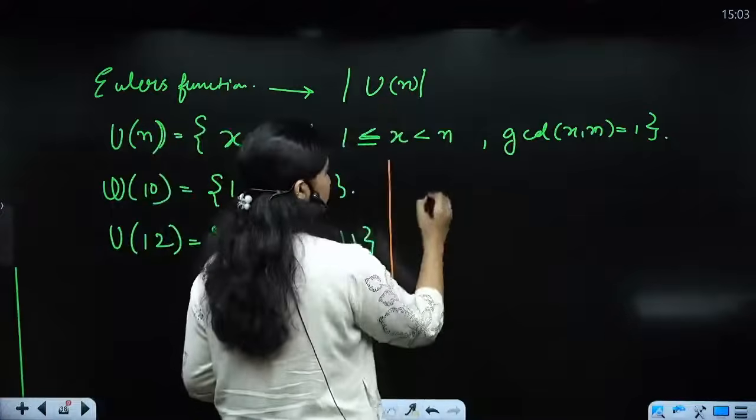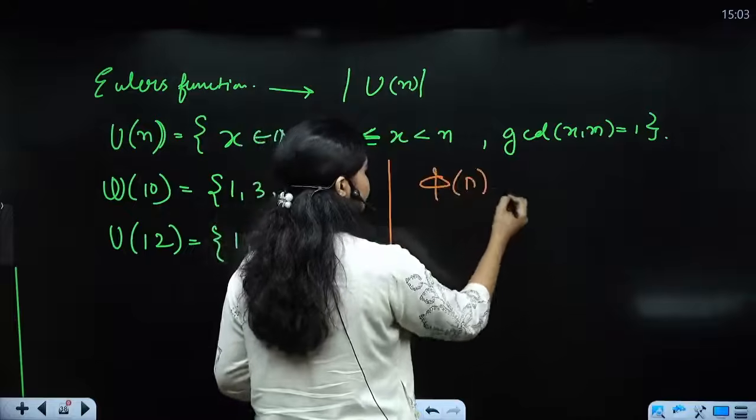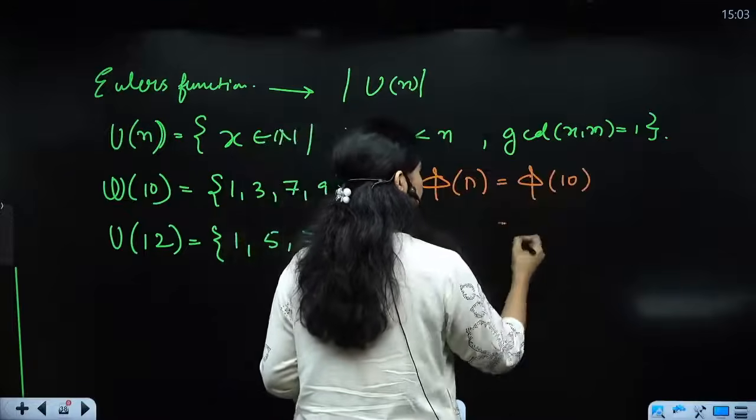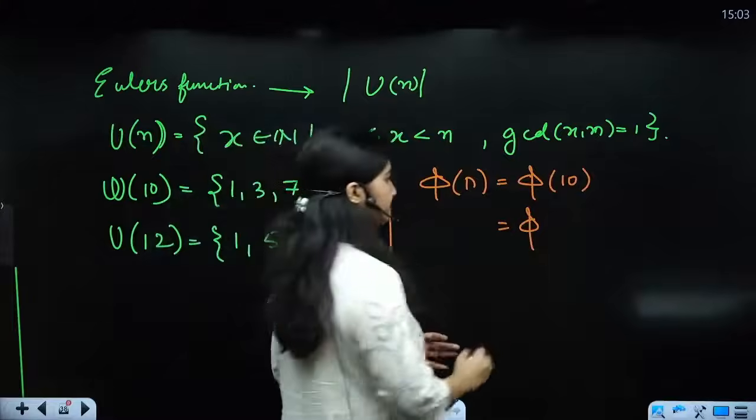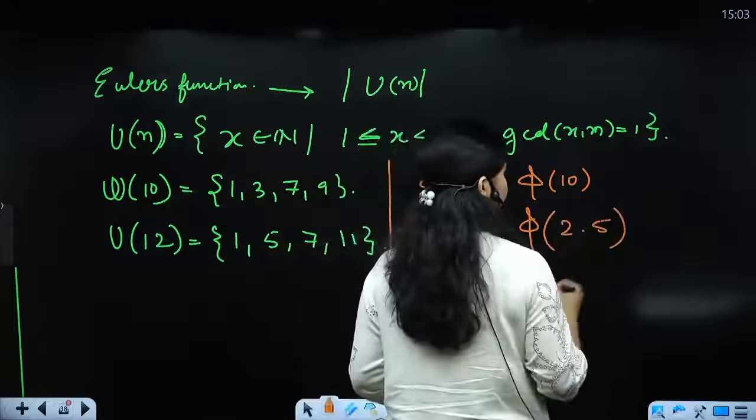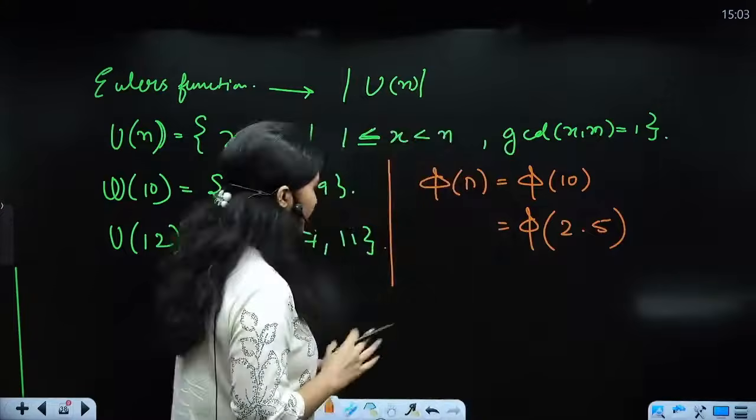Simple is that you are going to take phi of n, that is phi of 10. आप 10 का प्राइम फैक्टराइजेशन करोगे, whatever the number is n. 2.5. और I would say पहले एक और example लेते हैं.